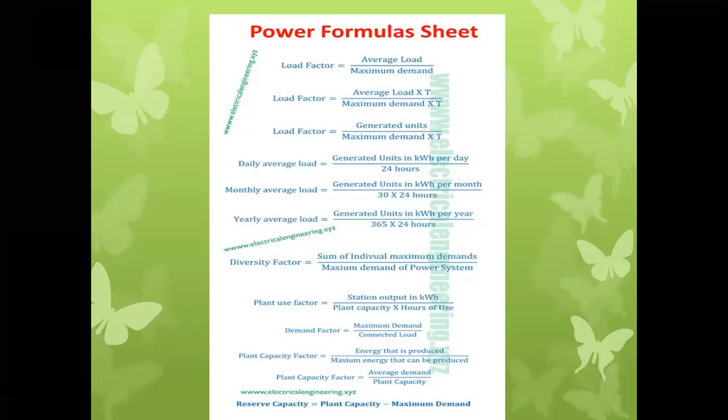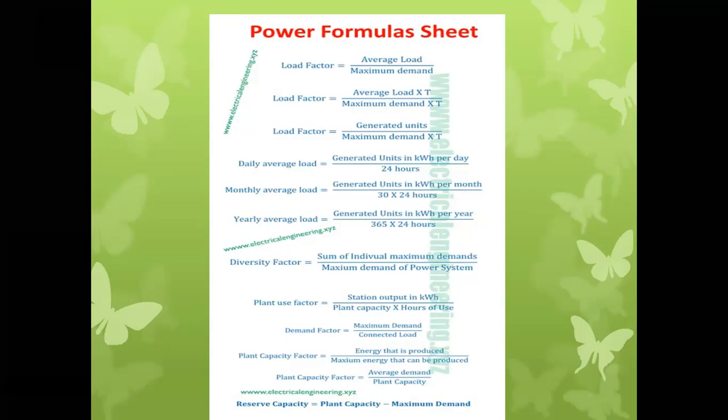So what is the daily average load? If we take the time period of 24 hours, then that type of load is nothing but the daily average load. Daily average load can be found like this: generated units in kilowatt hours per day divided by 24. Suppose a hydroelectric power plant generates 800 kilowatt hour per day; divided by 24, we will get the daily average load.